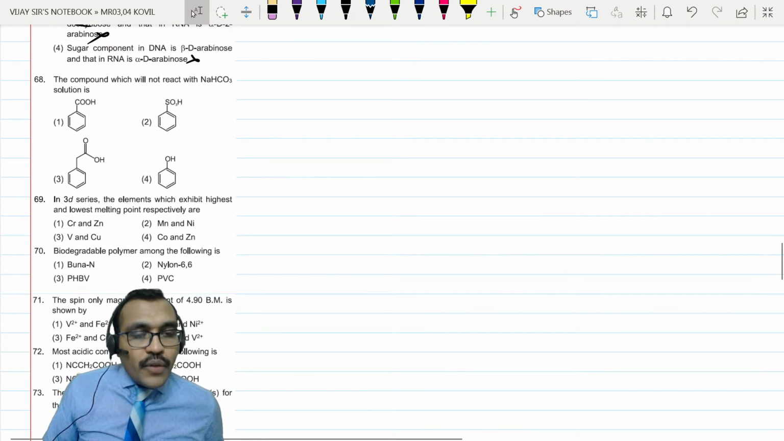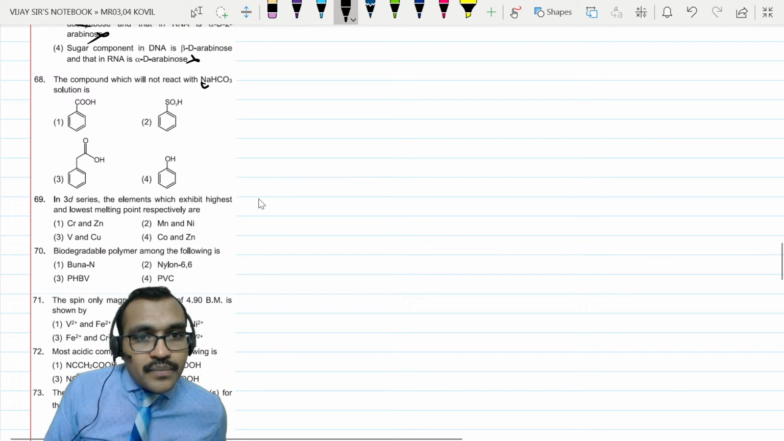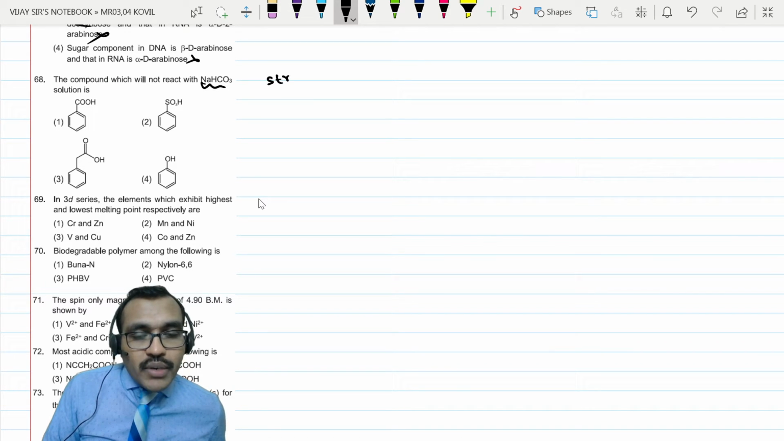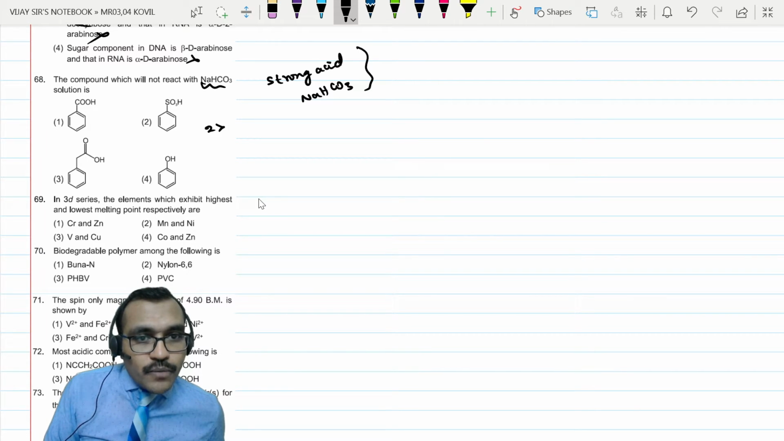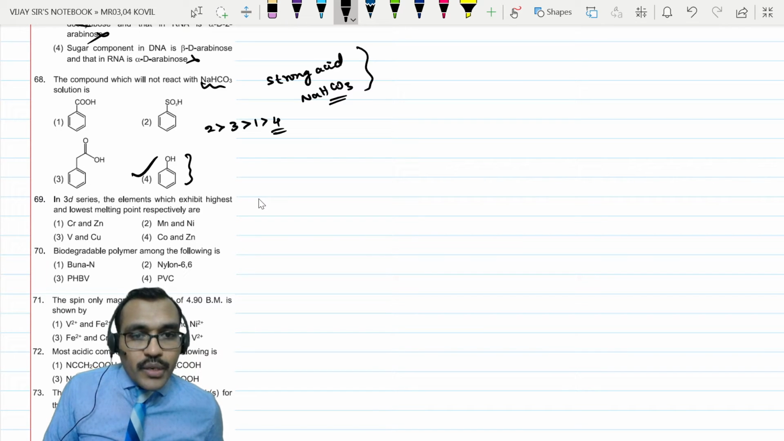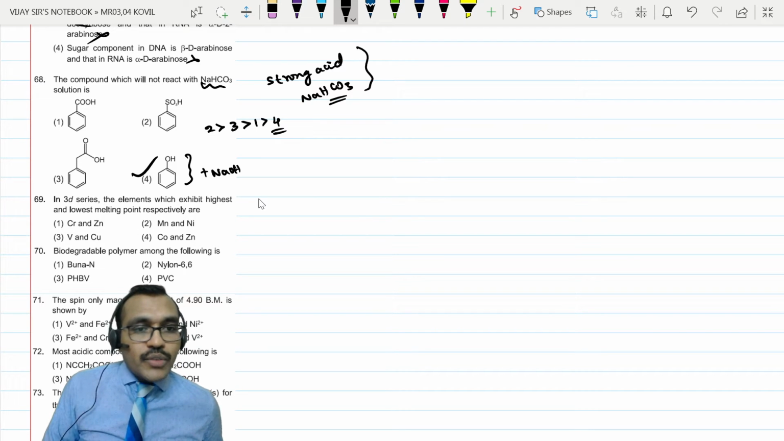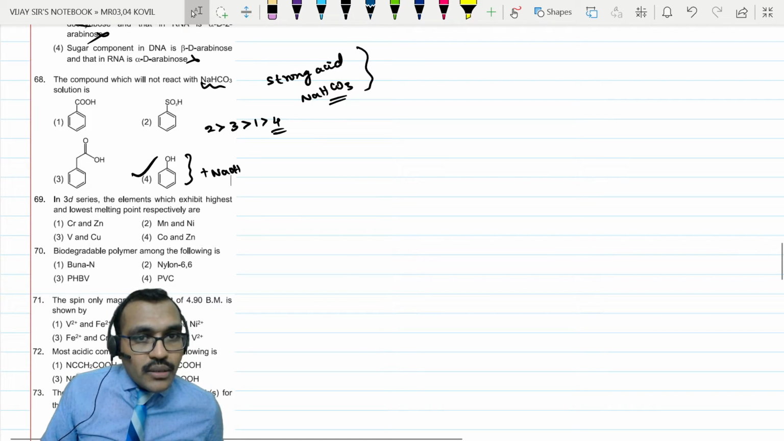Next, which of the following will not react with sodium bicarbonate? Strong acids will react with sodium bicarbonate and can liberate carbon dioxide gas. Sulfonic acid is a very strong acid. Among all these acids, 2 is the strongest, 3 is stronger than 1, and the weakest acid is 4. Phenols cannot liberate carbon dioxide with sodium bicarbonate. They can only react with sodium hydroxide, because with strong bases they can form salts. So option 4 will not react with sodium bicarbonate.